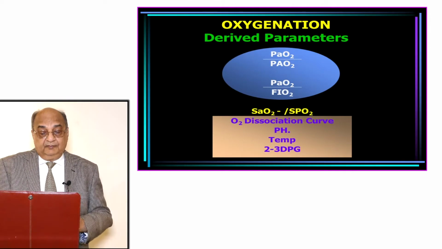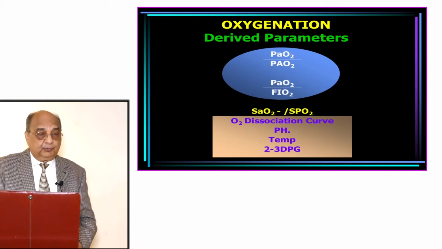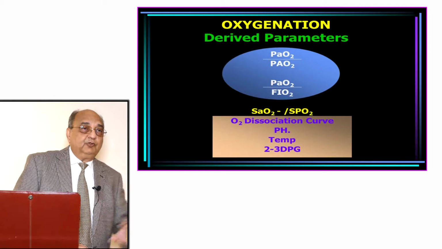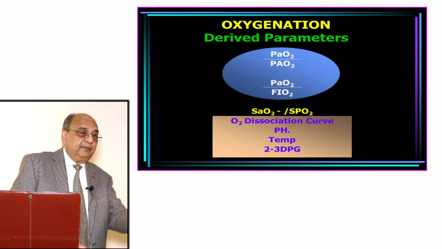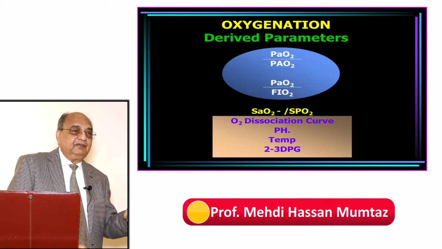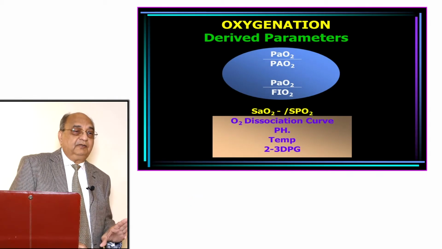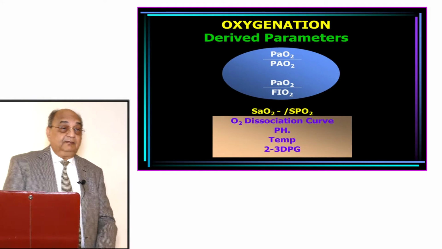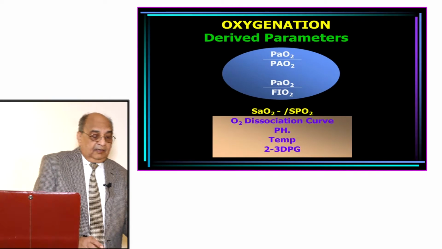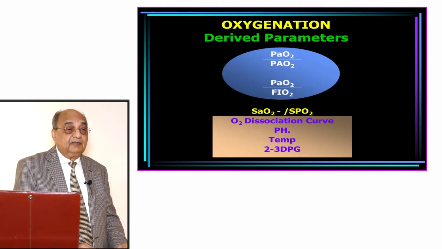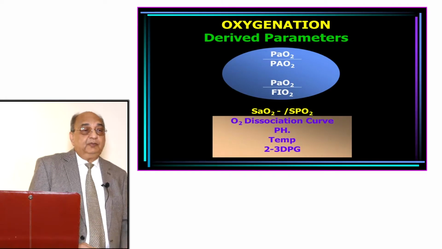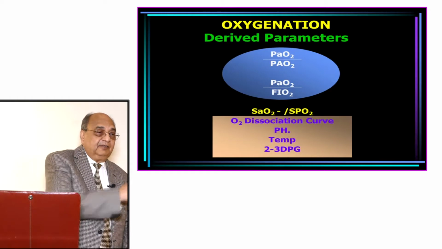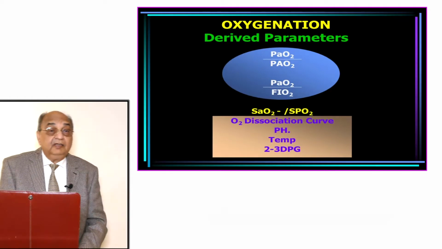Then you look at SaO2 or SpO2. Oxygen has gone into the blood and has combined with the hemoglobin. Now hemoglobin is there to accept it, but there are three conditions on which the hemoglobin takes the oxygen. It's called the oxygen dissociation curve. The oxygen dissociation curve is nothing but an association of partial pressure of oxygen in the arterial blood with percent saturation of hemoglobin. So it's a curve representing like this, right? It is not a linear curve, not a linear graph.